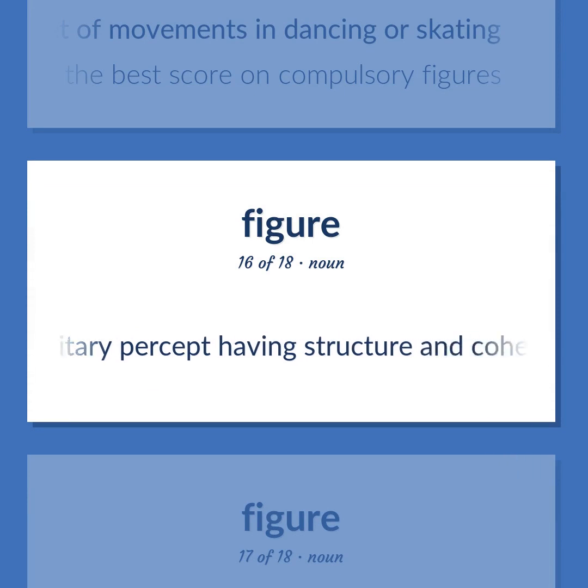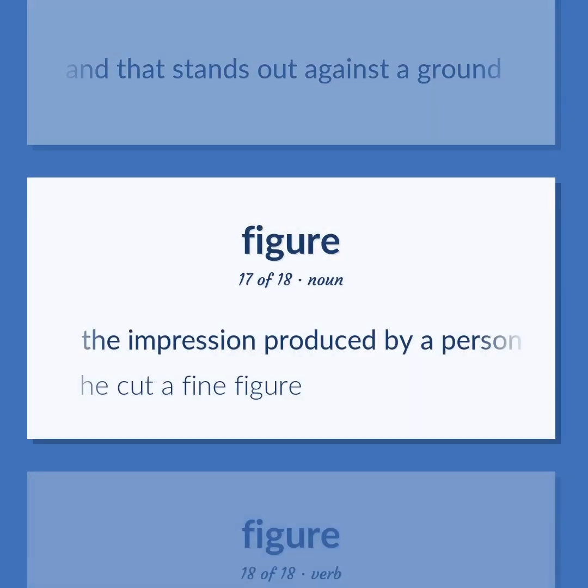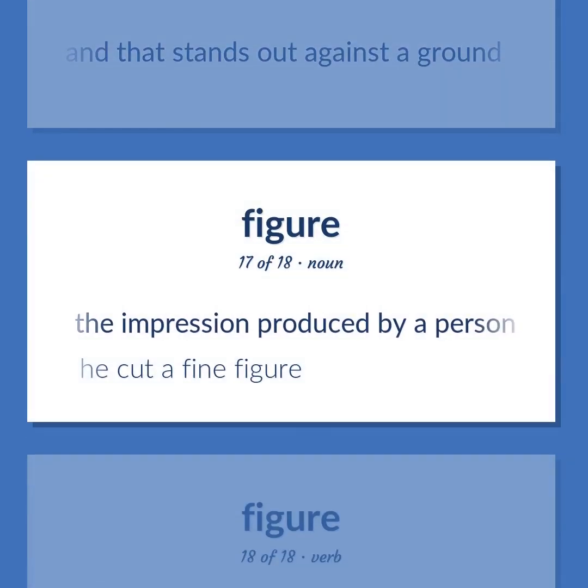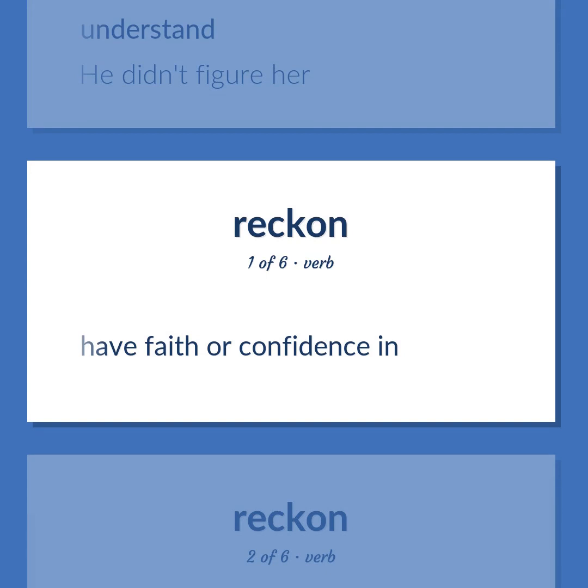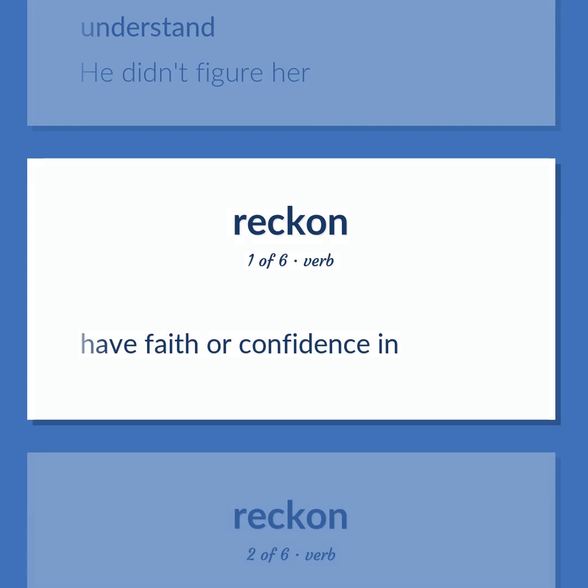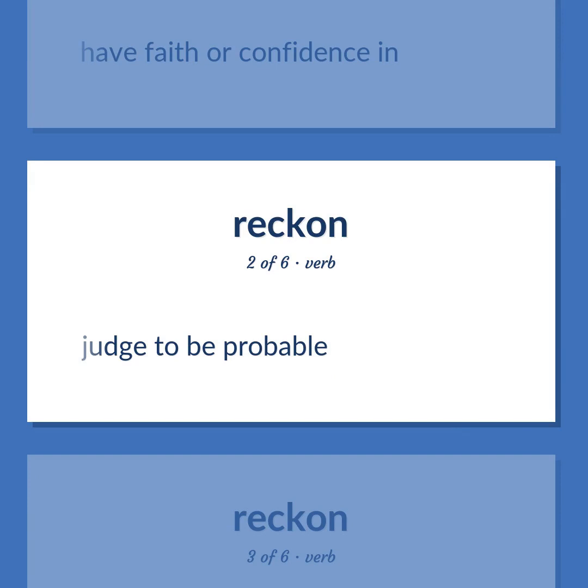A unitary percept having structure and coherence that is the object of attention and that stands out against a ground. The impression produced by a person. He cut a fine figure. Understand. He didn't figure her. Have faith or confidence in. Judge to be probable.